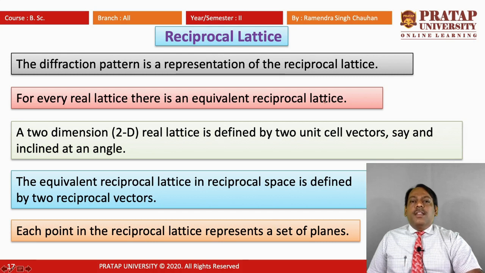So whatever we are studying by the diffraction pattern of crystals is representing the reciprocal lattice, which is defined by two unit cell vectors inclined at an angle. Meaning for different angles we have different diffraction patterns, and thus each point in the reciprocal lattice represents a set of planes.